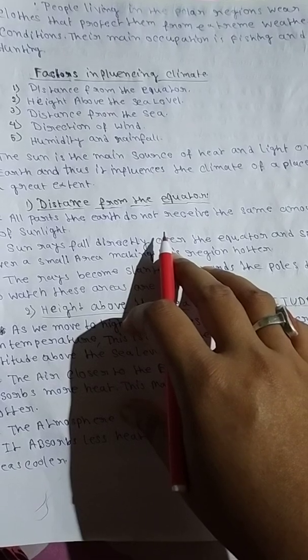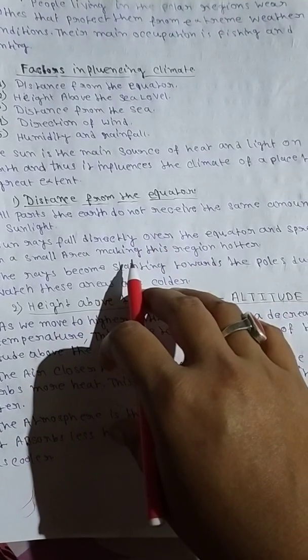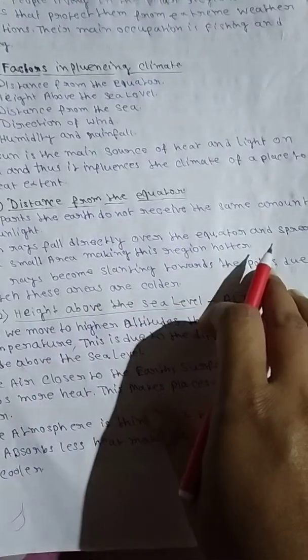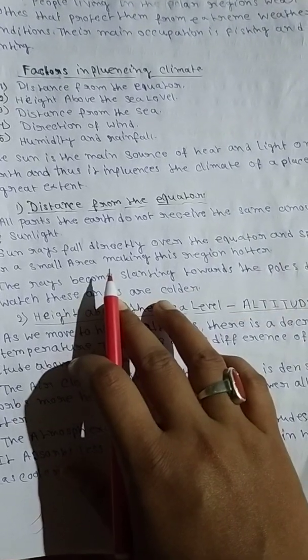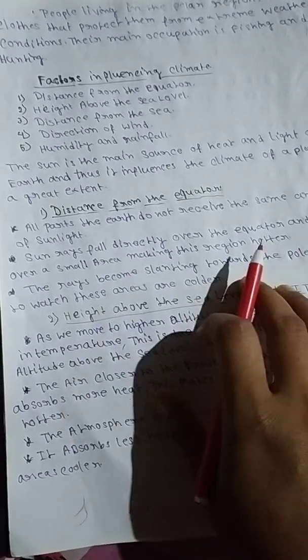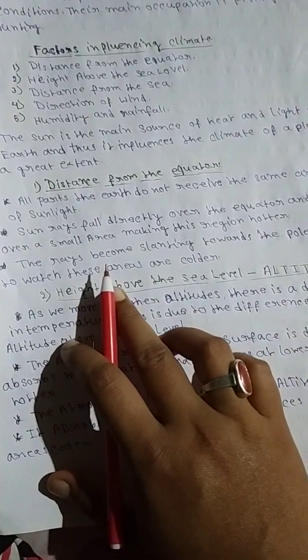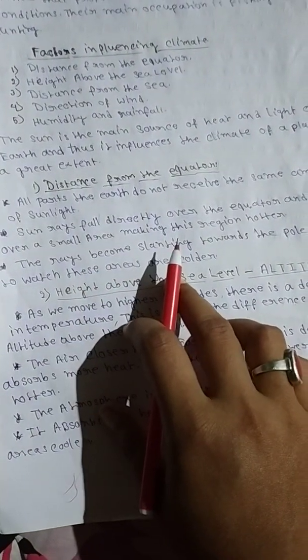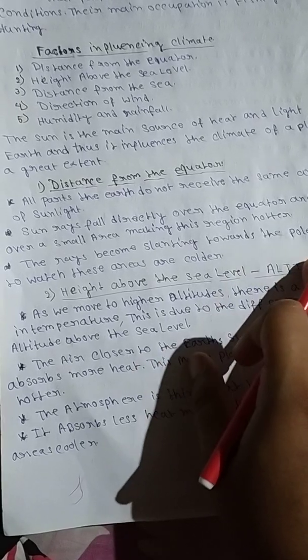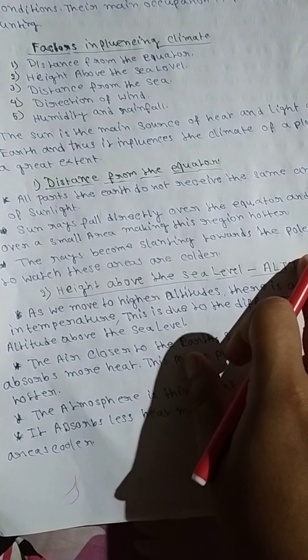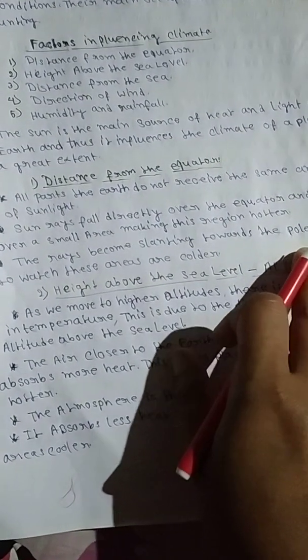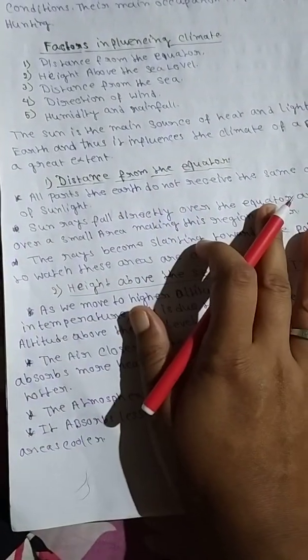Sun rays fall directly over the equator and spread over a small area, making this region hotter. The rays become slanting towards the poles, so these areas are colder. Okay, this is distance from the equator.